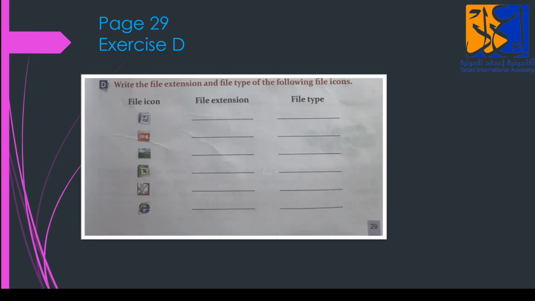Exercise D. Write the file extension and file type of the following file icons. Number 1. What is that file icon? And what is the extension of it? .docx and file type is Microsoft Word. Next, .pptx and Microsoft PowerPoint. .png and it's Paint. .xlsx and it's Excel. Then .lgo and it's Microsoft logo. Next, .html and it's web page.